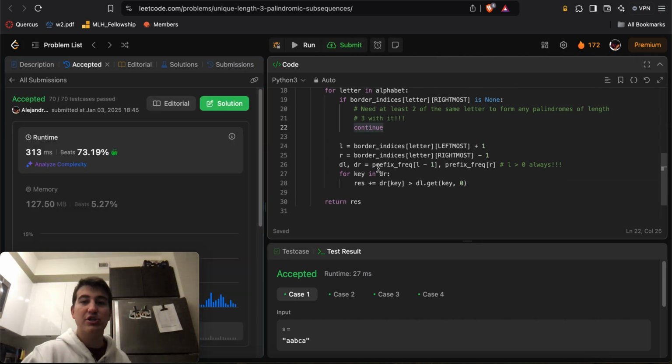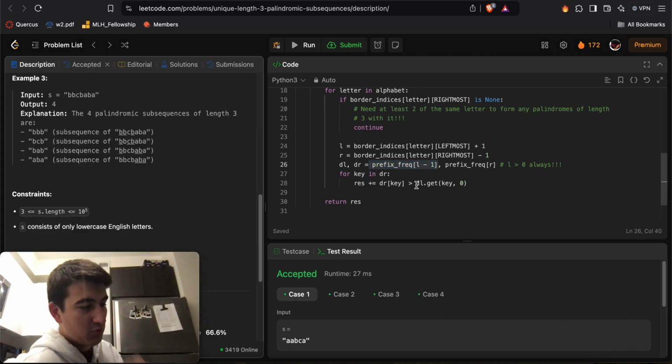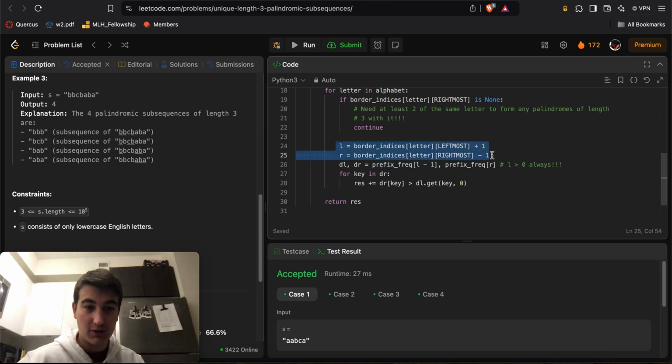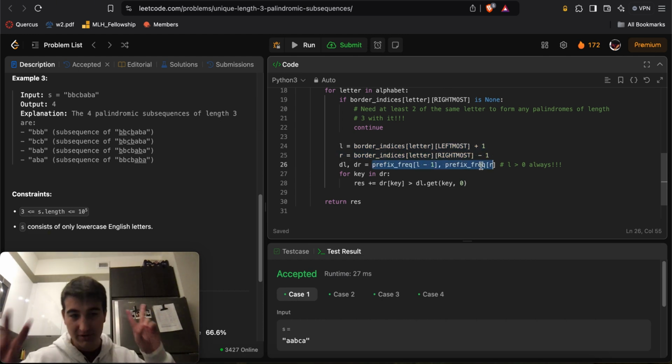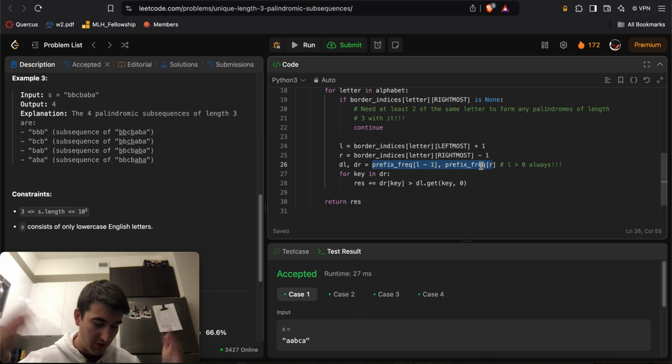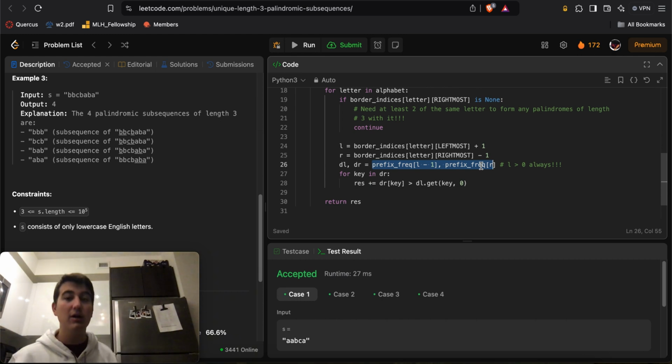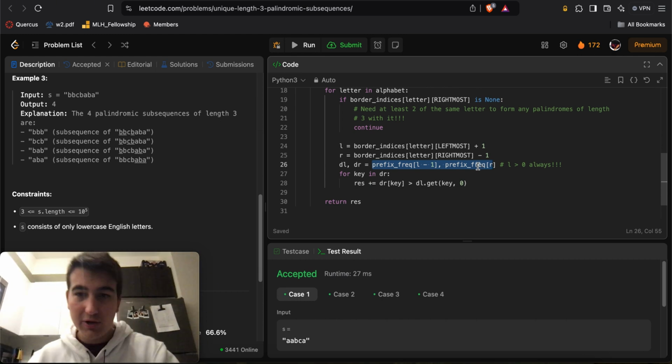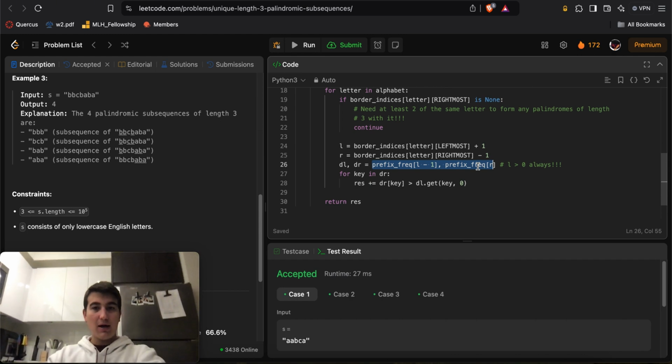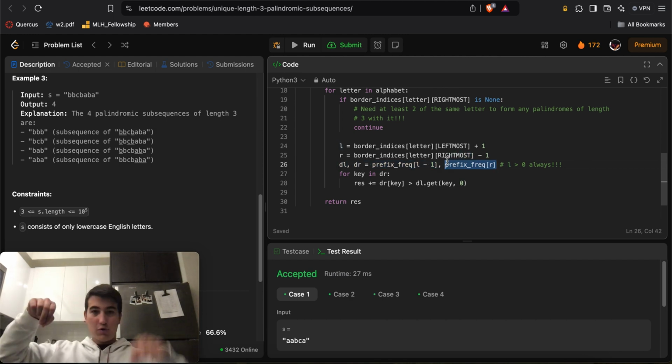There we go. So now what I want is the frequency count of every single English letter between index L and index R, right? So what I can do is apply the prefix sums idea, like I've been doing in the past 2 videos, where what I want is the subarray sum of any subarray from index I to J, or in this case L to R. Here we apply that exact same idea. We're interested in the frequency count from L to R. We know that prefix frequency of R is the frequency count of every letter from index 0 to R.